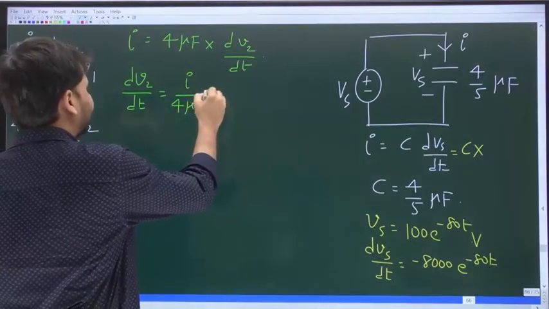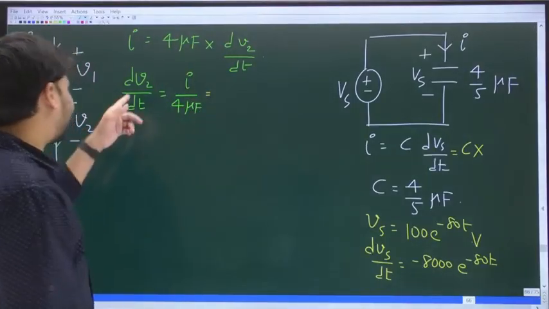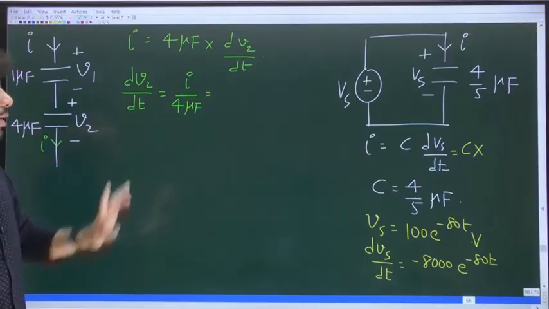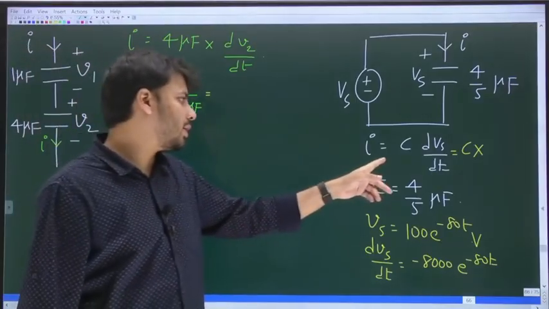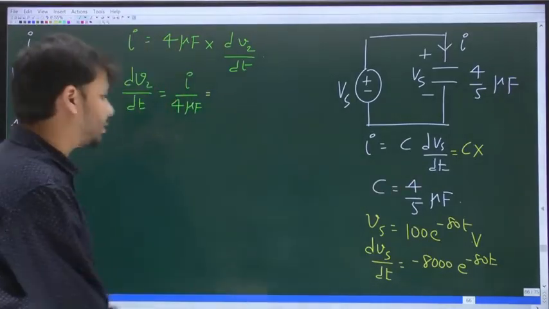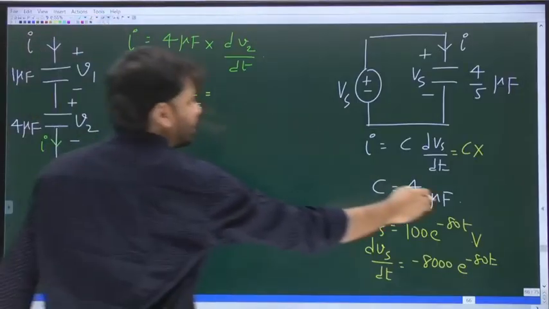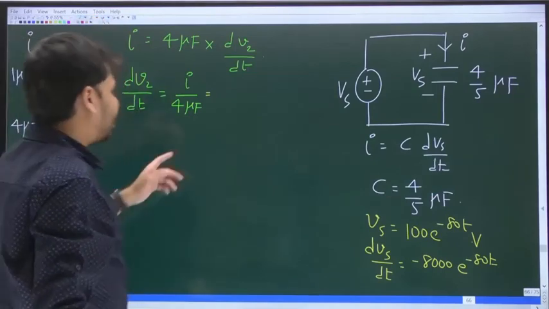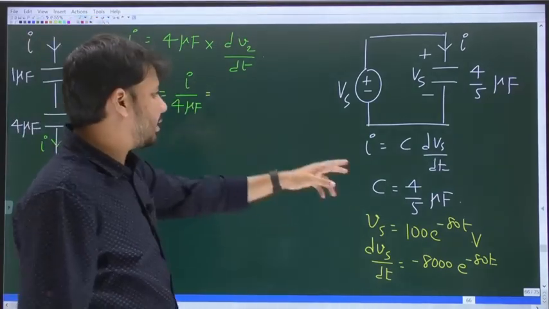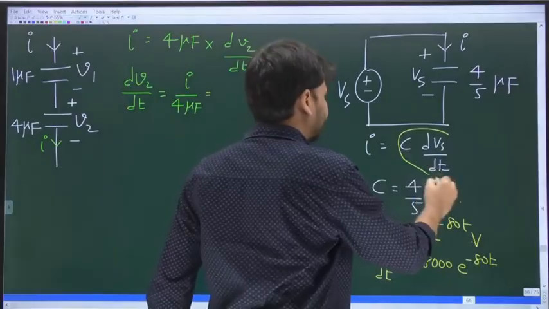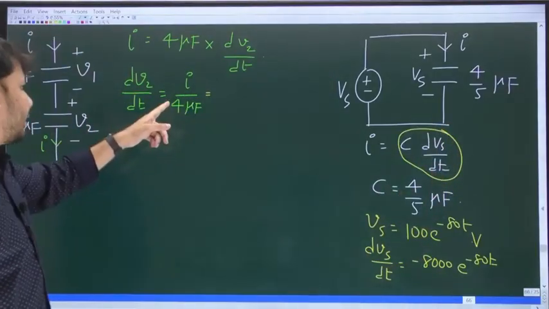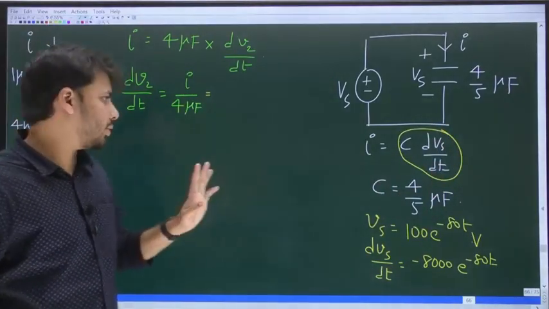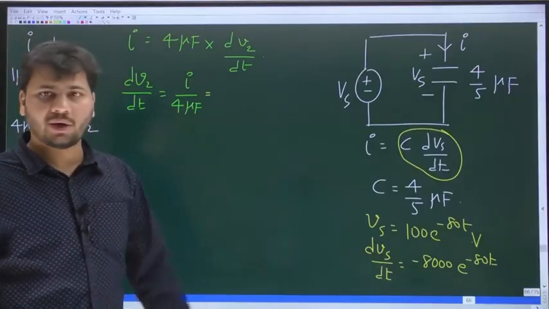Now come back to this thing where dV2 by dt is I divided by 4 microfarad, and I is C dVs by dt. I'll just clear this off. Now in place of I, let me write C into dVs by dt.